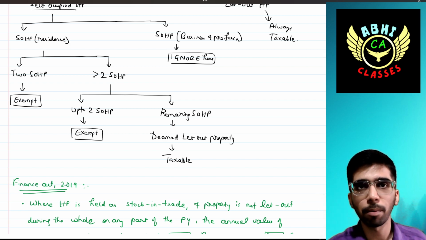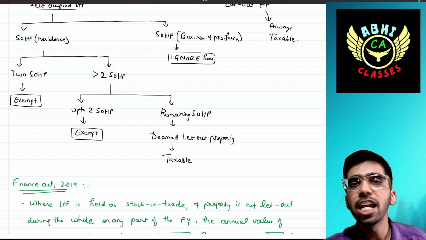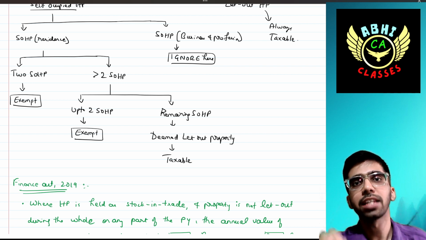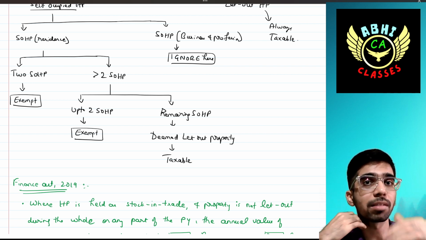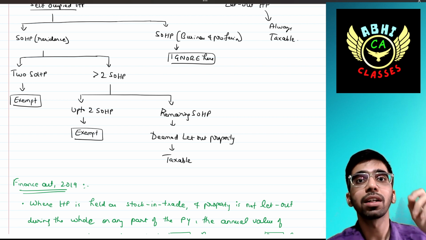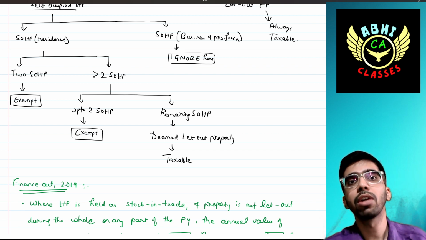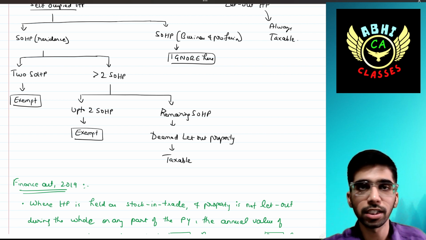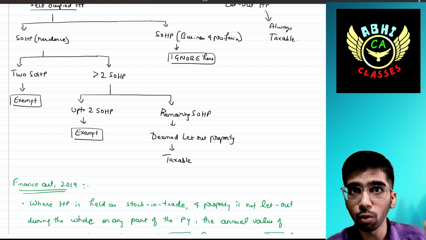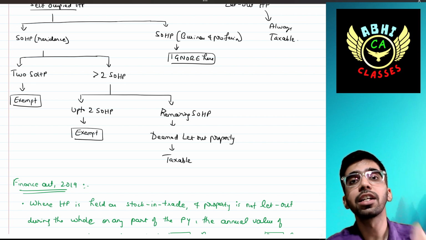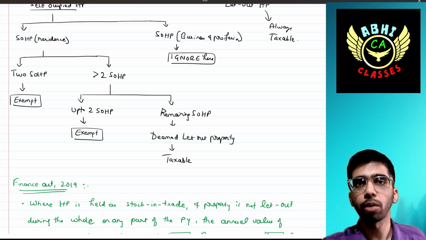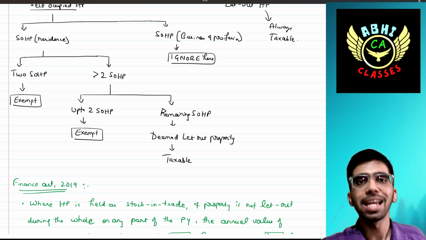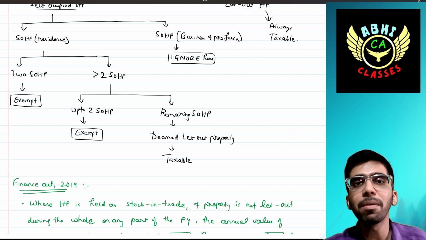The remaining self-occupied house property will be treated as deemed let out house property. Even though it is not actually let out, it is deemed as if it is let out. In simple terms, there is no rental income, but the treatment applicable to let out house property is applicable to this house property also. Up to two self-occupied house properties are treated as exempt. If more than two are owned by the assessee, the remaining property is treated as deemed let out house property.